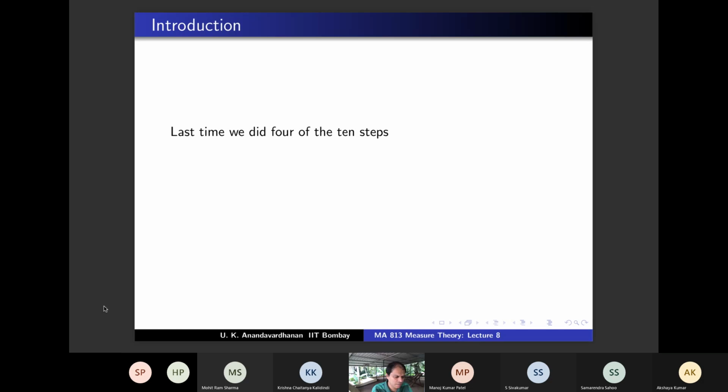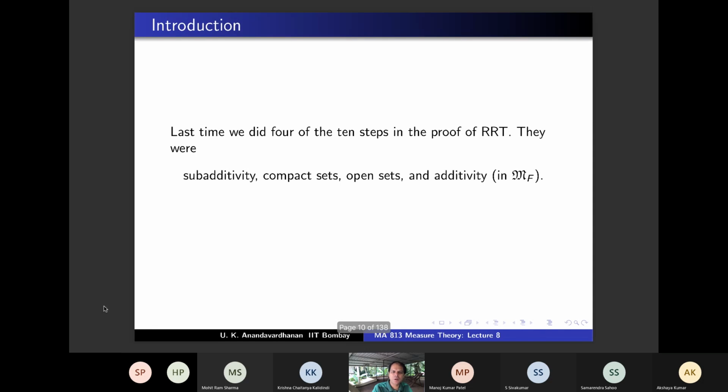Is that correct? Yes, sir. And in step 4, the crucial point was mu of K1 union K2 is mu of K1 plus mu of K2 when K1 and K2 are disjoint. So basically, it's a roundup of what we did last time: subadditivity, compact sets, open sets, and additivity, but only in M_F.